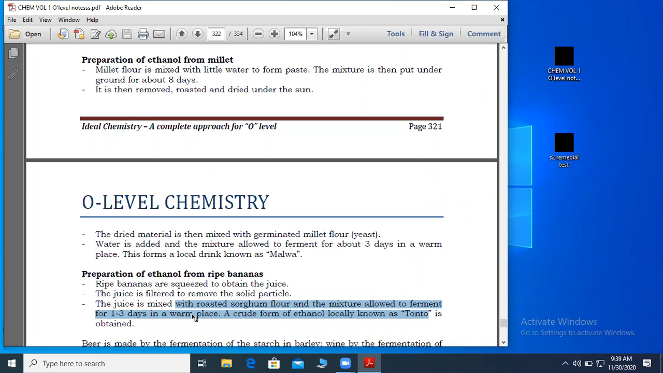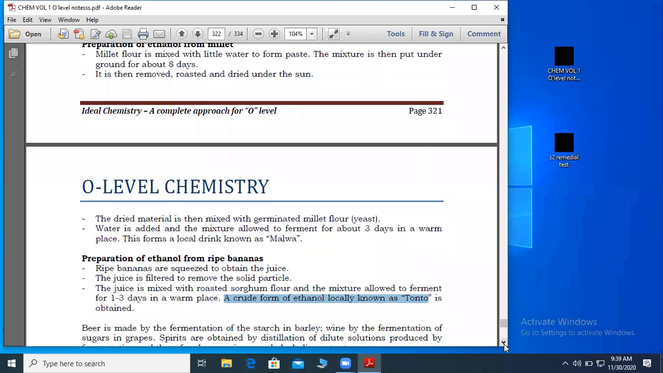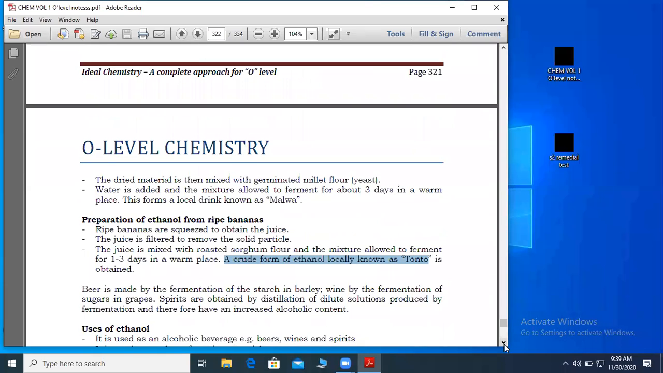This is very important. A crude form of ethanol, locally known as tonto, is obtained. For us, we call it tonto. Then the Atabos call it marwa, but still it is ethanol. But we are saying this ethanol obtained is not pure, so it is purified by fractional distillation.